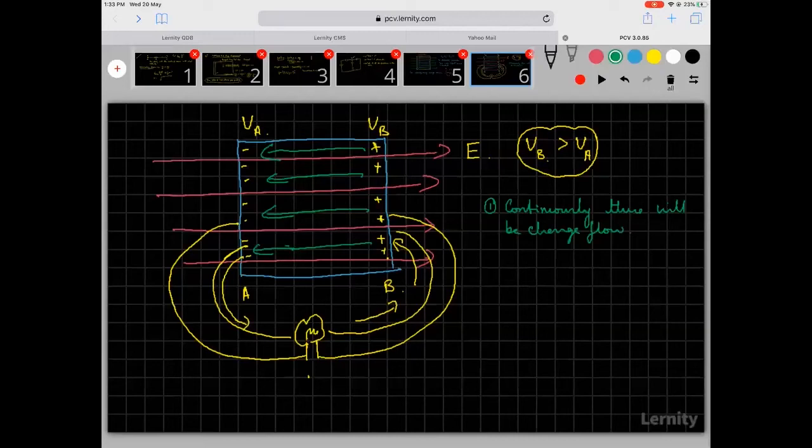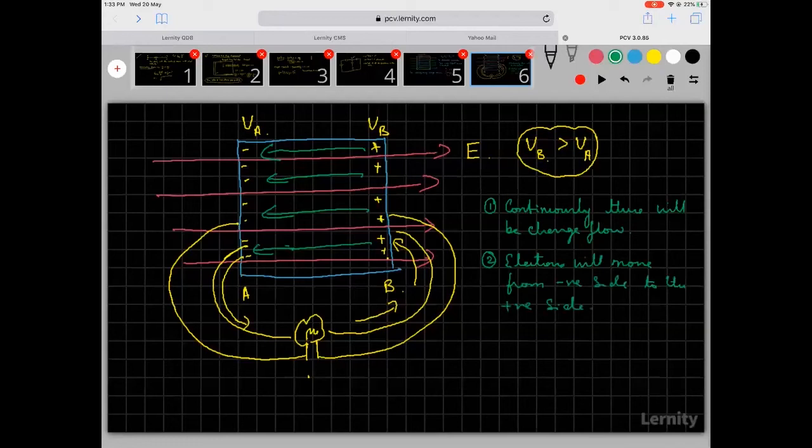So the electrons will move from the negative side to the positive side. Do you understand this? The electrons will move from the negative side to the positive side, as long as there is an electric field.